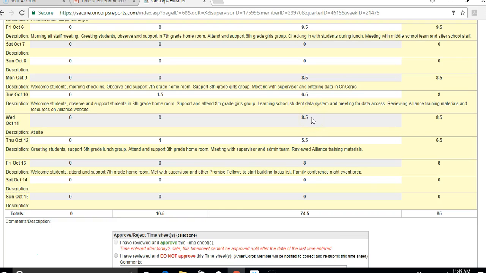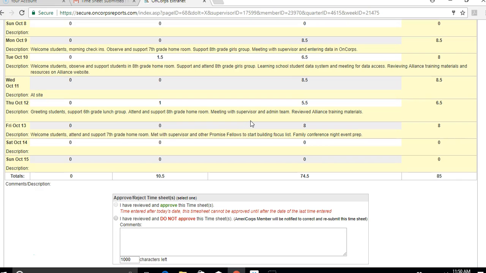And then for the 11th, now here we have another problem. They served 8.5 hours, but their description says they were at the site. Now obviously that is way too vague. It's great that they were at the site, that's good to know, but we don't know beyond that anything. What were they doing? We need a little bit more of a description. The rest of these descriptions are about the right length. We don't want it to be too wordy either. We need to be brief enough, just enough information to know what the fellow was doing when. So that is too vague, so you would also reject this timesheet for that reason and ask them to supply a little more information there.